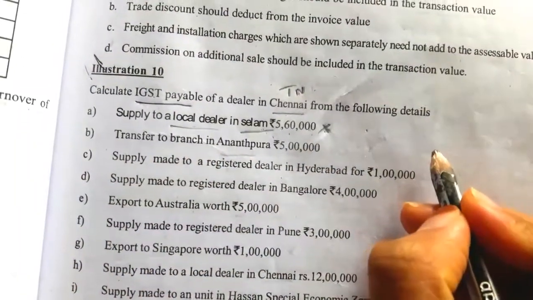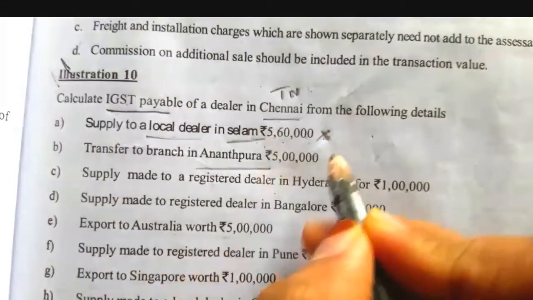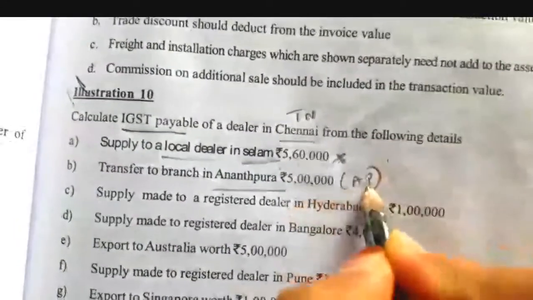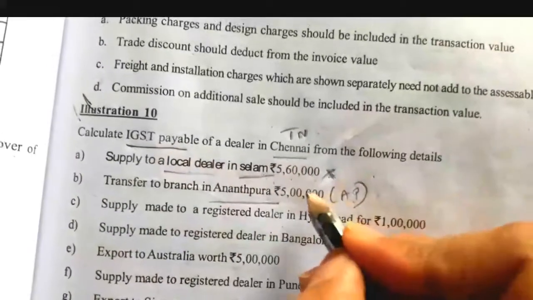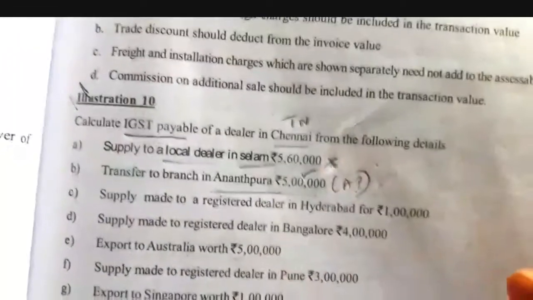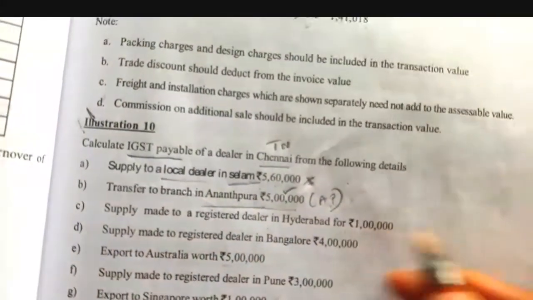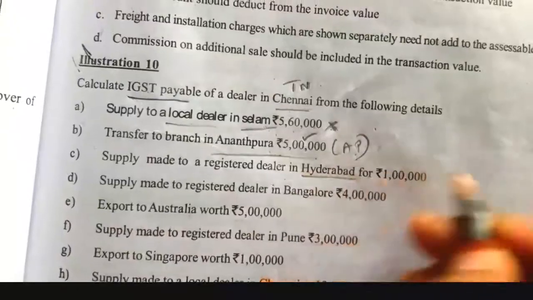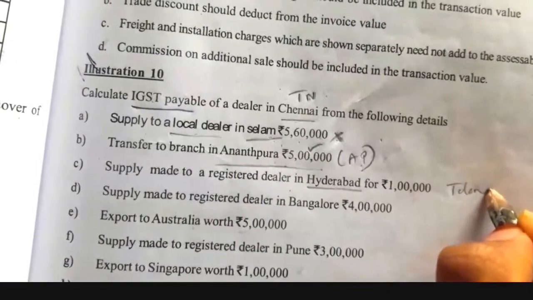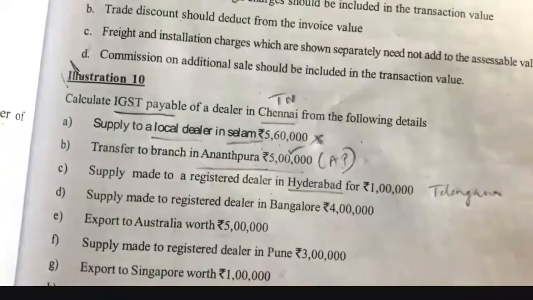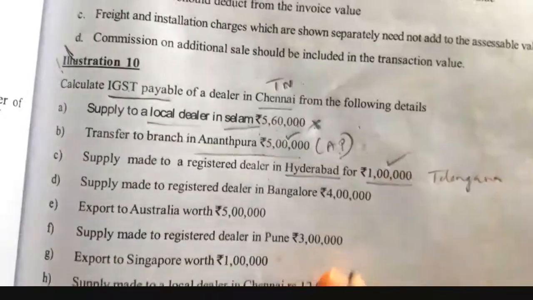Next, transfer to branch in Anantapur. Anantapur is placed in Andhra Pradesh. So transfer between Tamil Nadu and Andhra Pradesh we can take for IGST calculation. So this 5 lakh we have to take for the IGST supply calculation, taxable supply. Next, supply made to a registered dealer in Hyderabad. Hyderabad is in Telangana. So we have to take it for the IGST taxable supply calculation, because Tamil Nadu and Telangana are two different states, so we have to take this value also.